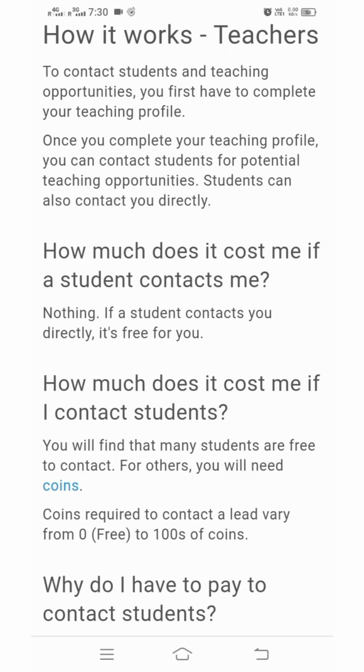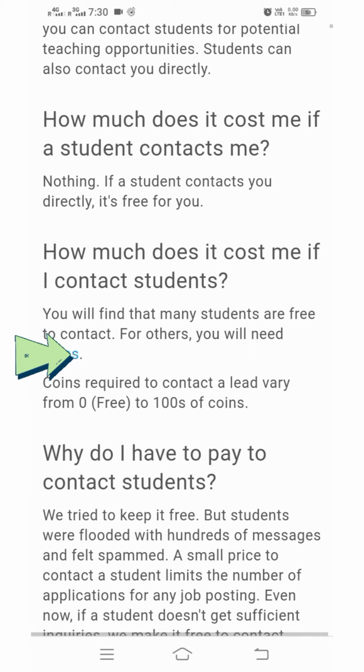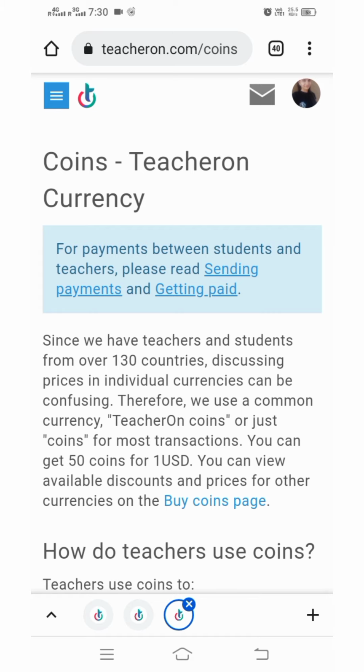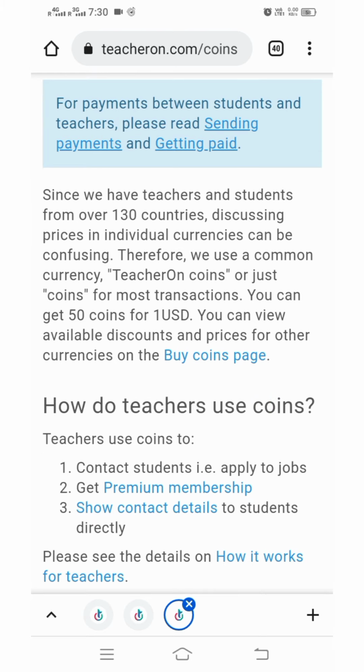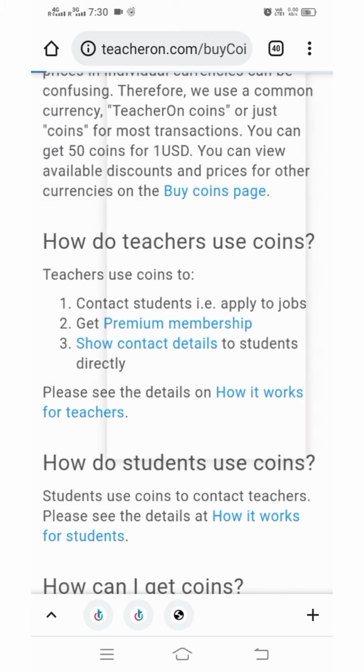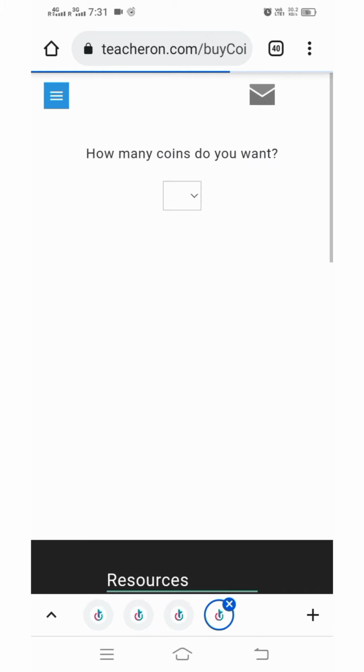For this, let's go to the last page and click on the coin section. When we click on this coin section, then this interface will open. When you scroll down, you will get the premium membership option. Click on this option so that we can get an idea how much you need to spend whenever you want to contact parents. Okay, so this kind of interface will open.